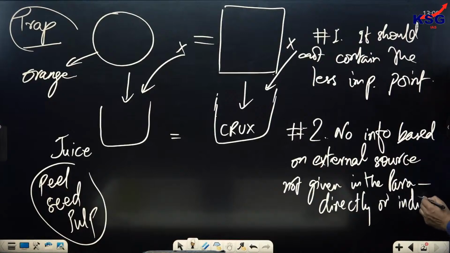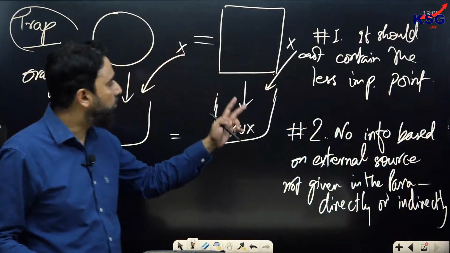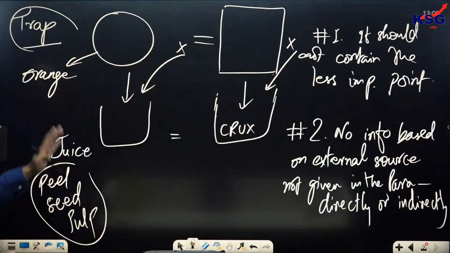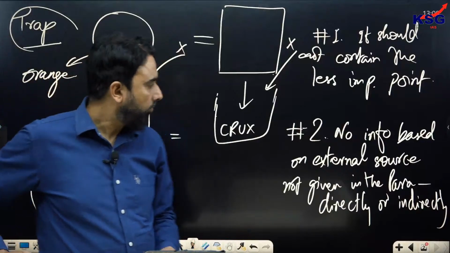There is no logical connection even. So if there is no connection, you cannot choose that option. So if you keep these two points in mind, this will simplify evaluating the options and safeguard yourself from falling into the trap.